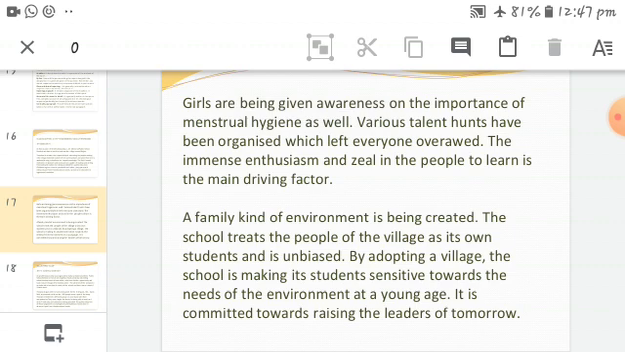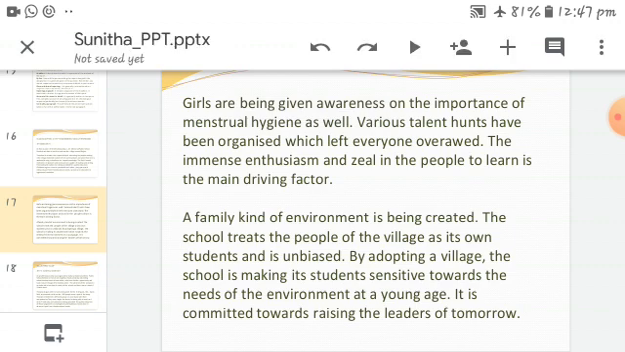So it is committed towards raising the leaders of tomorrow. These are the leaders of tomorrow. And here, the examples are also in the textbooks, where they have given one of the examples.